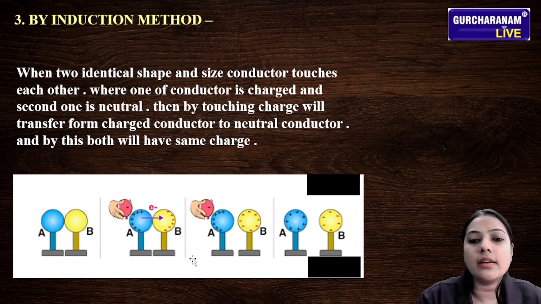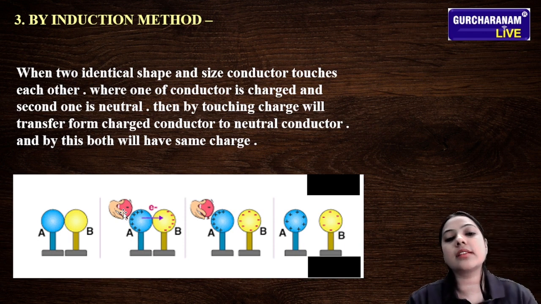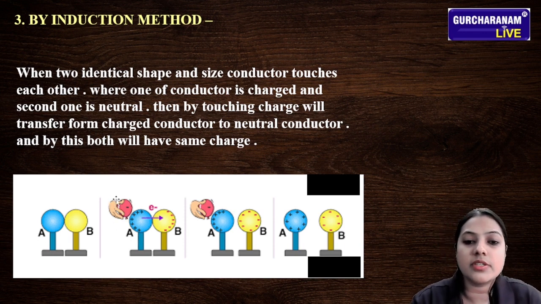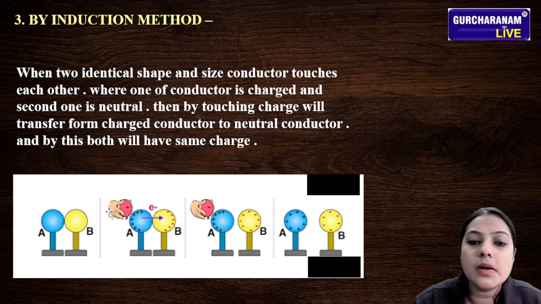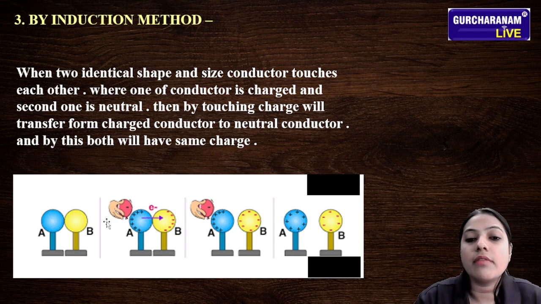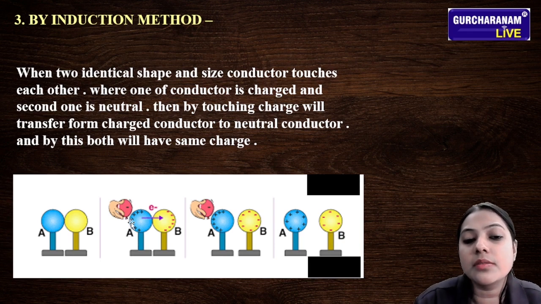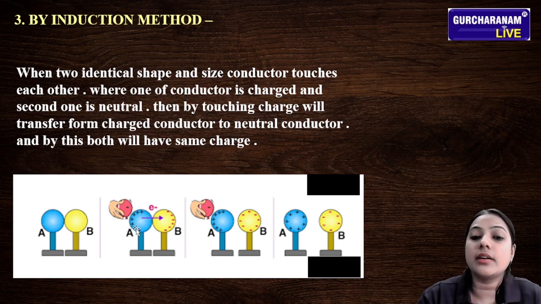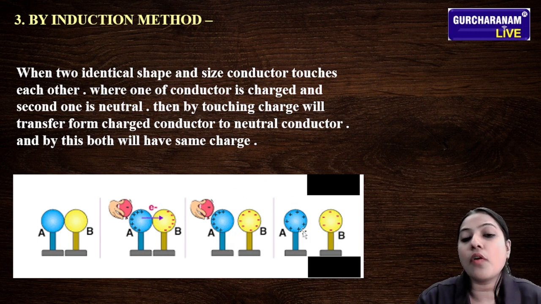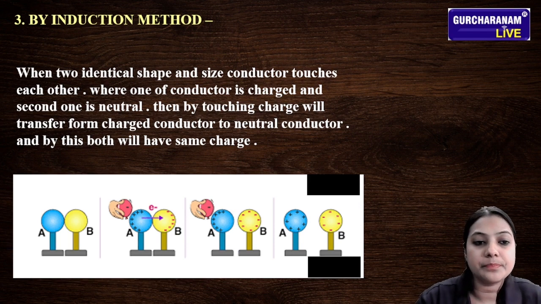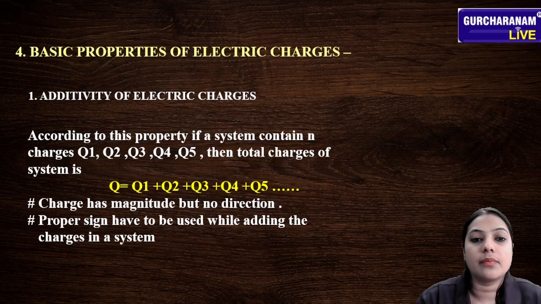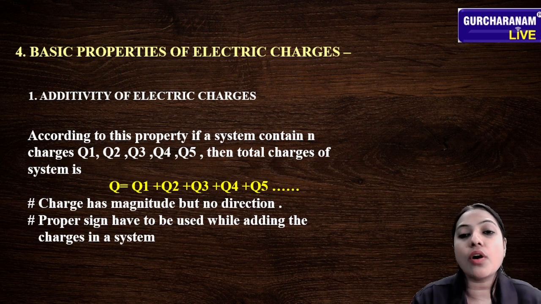And what is happening, there is a negative charge outside at the surface of the positively charged conductor. When we touch the negatively charged ball to the positively charged conductor, what is happening? The charge is uniformly distributed to both the conductors. Okay. So these are some methods of charging.